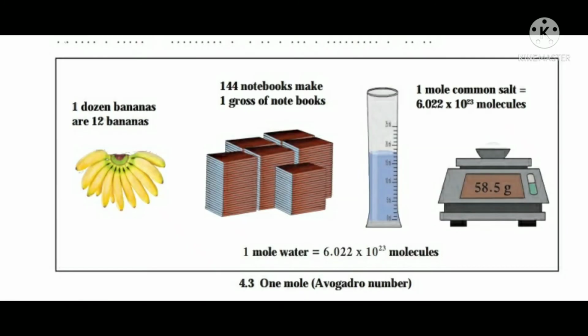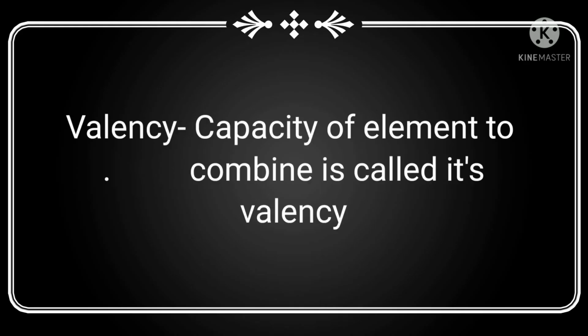A mole of any substance stands for 6.022 into 10 raised to 23 molecules. Just as a dozen has 12 items, a century has 100 or a gross has 144, a mole means 6.022 into 10 raised to 23.